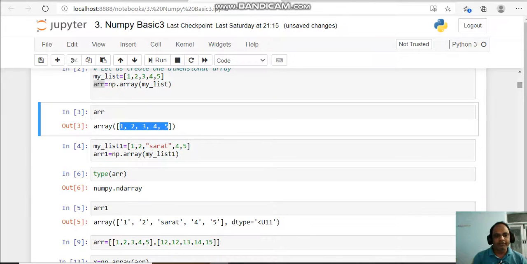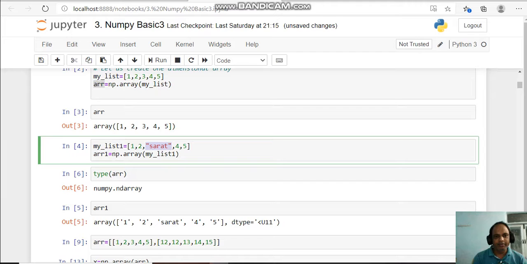As I told, if I put a string value inside a numeric list, it converts all the elements into string, because as I told, the array cannot store different data types. This one is a numeric data type. This Sarath written here is a string data type. So it will convert all the elements into a single data type, string.